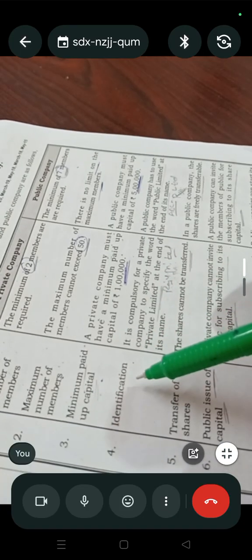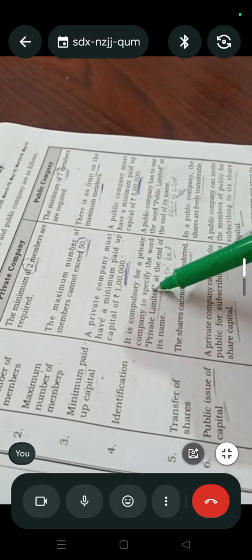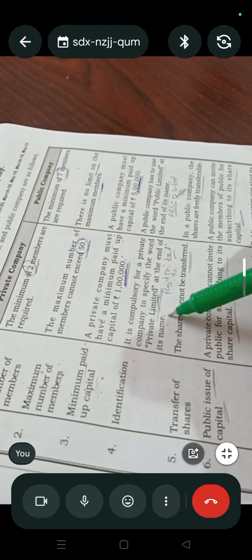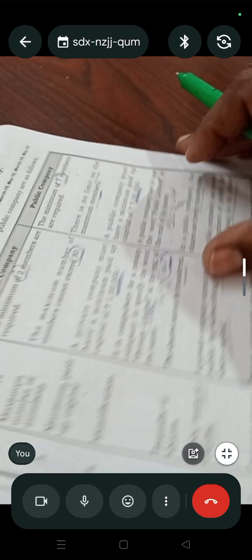Next, identification. It is compulsory for a private company to specify the words private limited at the end of its name. For example, Raju and Co. PVT Limited. At the end of the name, we compulsorily have to use PVT Limited or private limited.